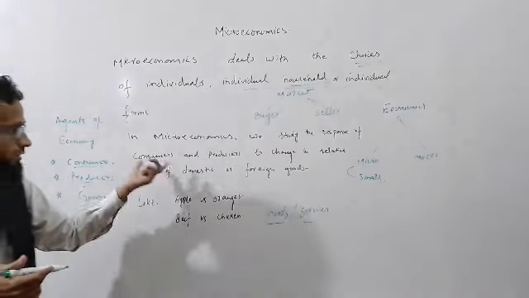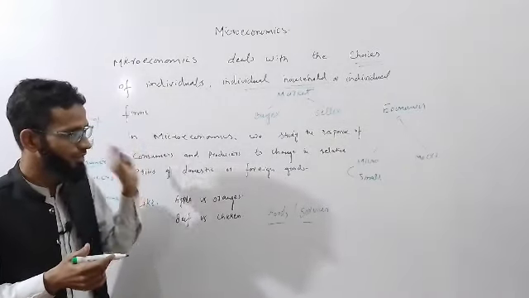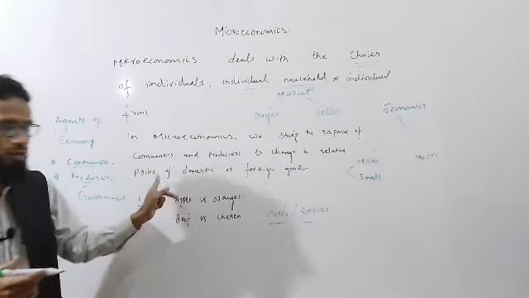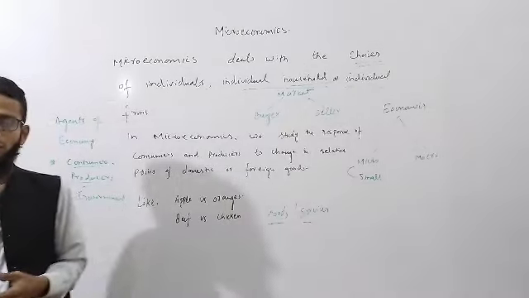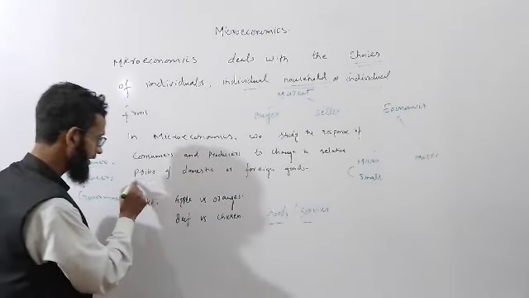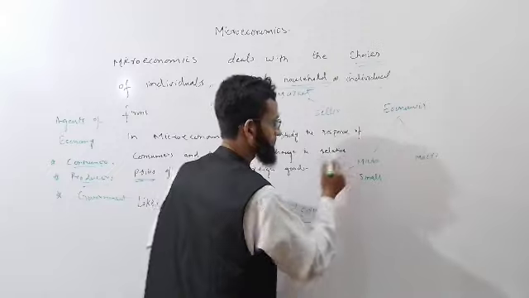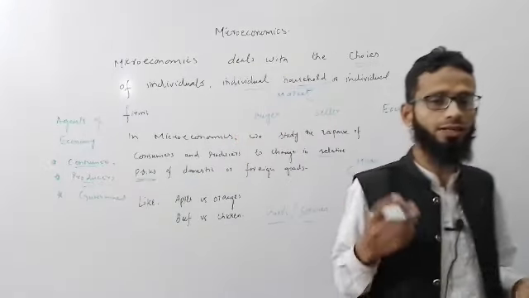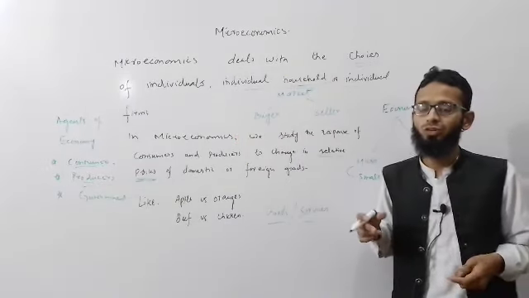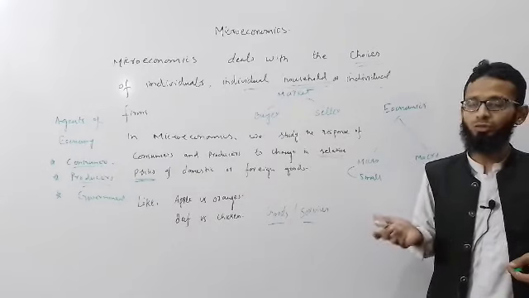These are individuals that can respond to changes in the relative prices of domestic or foreign goods. So here the term is relative prices. We also see the relative prices concept in microeconomics, and this is an important concept.